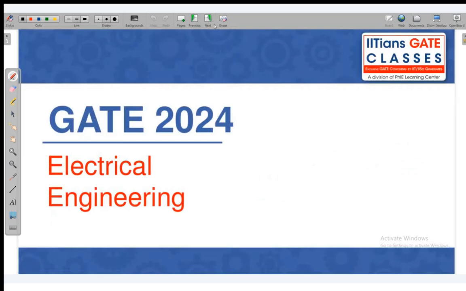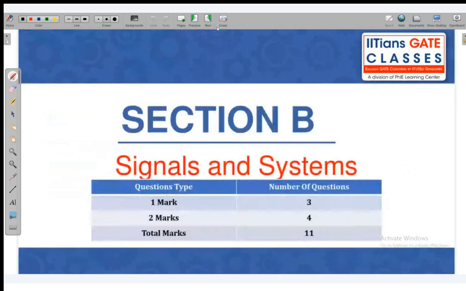So GATE 2024 electrical branch, the weightage and the marks distribution, let's see. This is the technical paper, and 1 mark questions were asked 3, 2 marks questions were 4, so a total of 7 questions were there. That covers the 11 marks altogether.